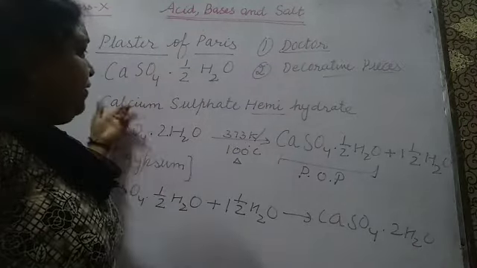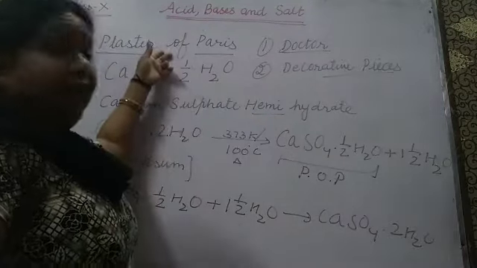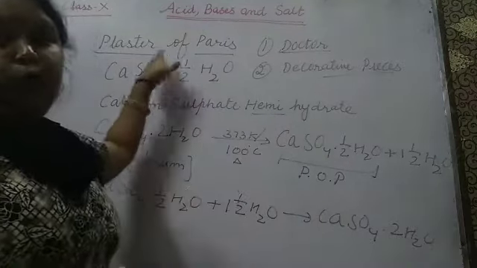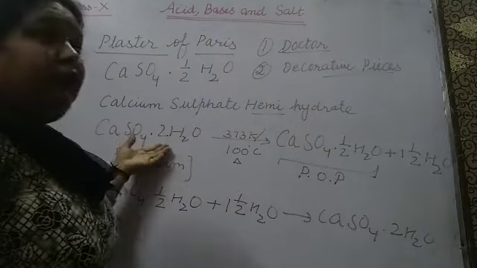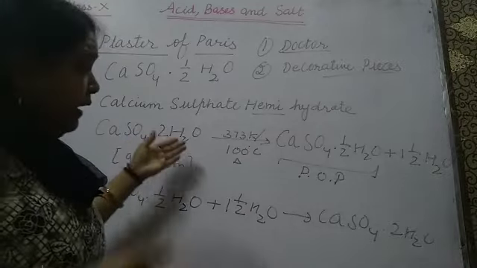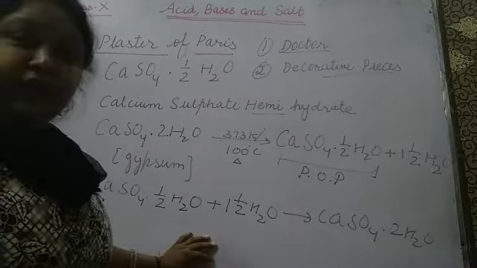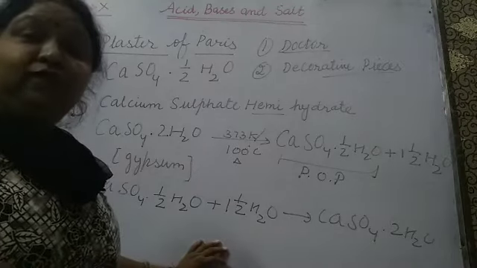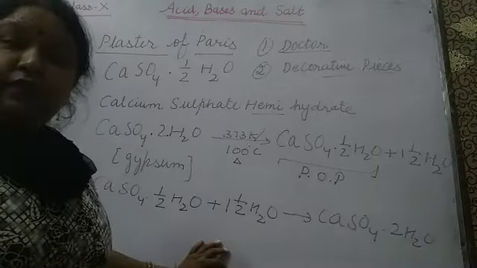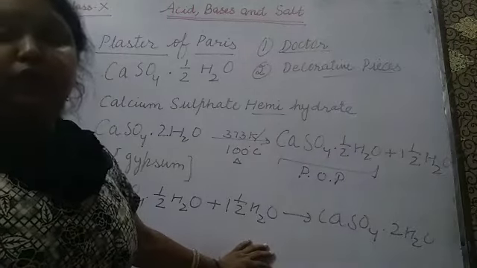The chemical name is calcium sulfate hemihydrate, isn't it? But if I take the general name, that is POP, then you have to write the preparatory chemical equation, how they are prepared, then the reactions, the properties by showing the reaction, and in the last you have to revise all the uses. So I think each and every salt of this chapter is clear to you.